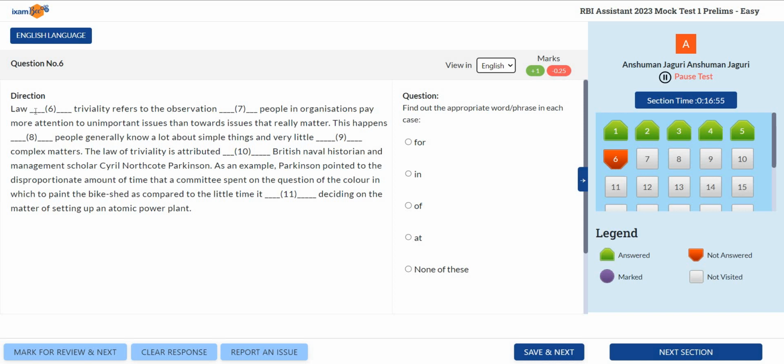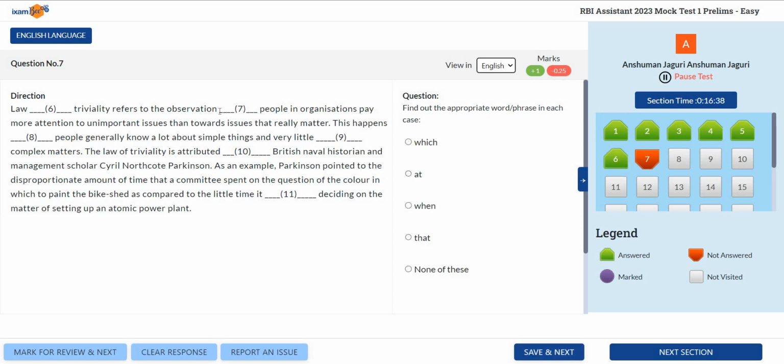Okay, let's go now to the cloze passage. In the cloze passage, law triviality refers to... it's talking about a specific kind of law. So the correct preposition should be of. You all know that, right? Law of triviality refers to. So what kind of law? Law of triviality we can ask.